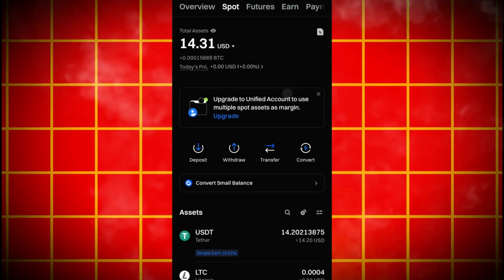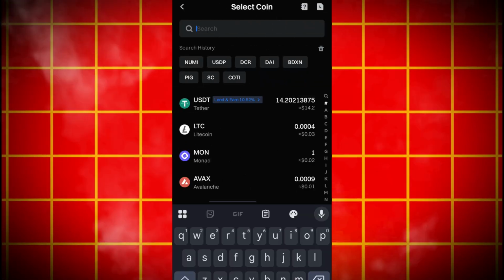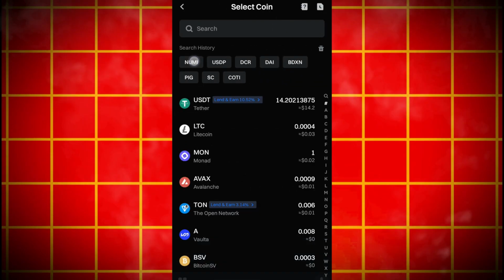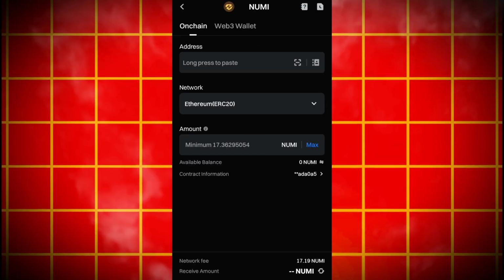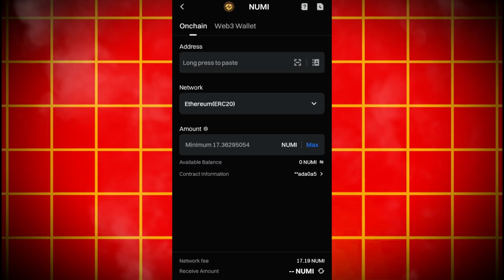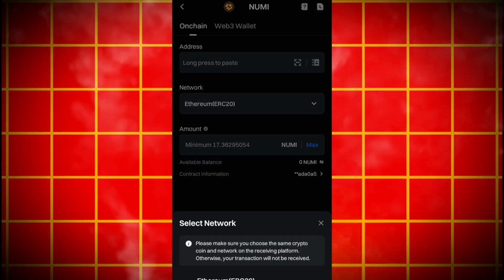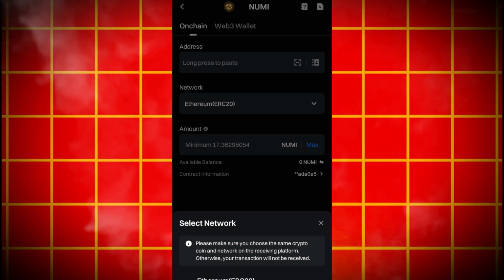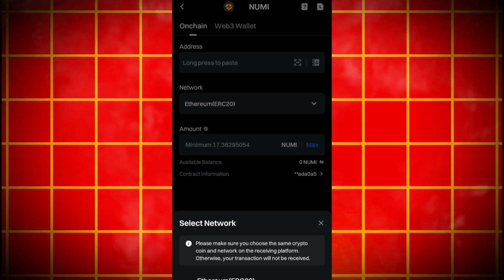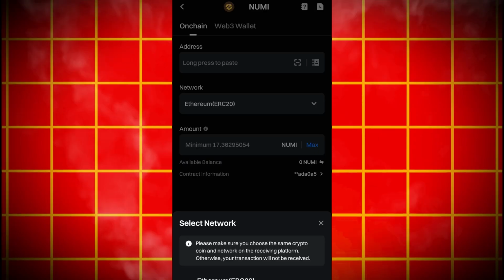So let's check it out. Click on on-chain withdrawal, then search for the particular cryptocurrency. Okay, so take a look at the cryptocurrency. It is available, it is not suspended. Now go ahead and check the network right here. It is only Ethereum, which charges 0.9 USDT as the network fee.